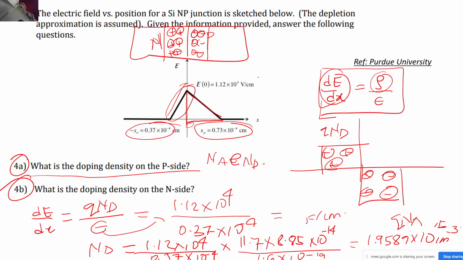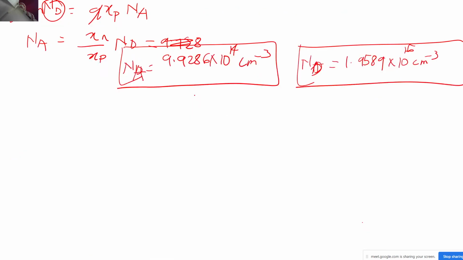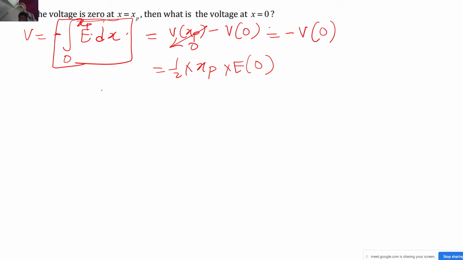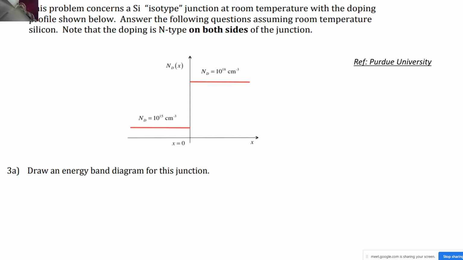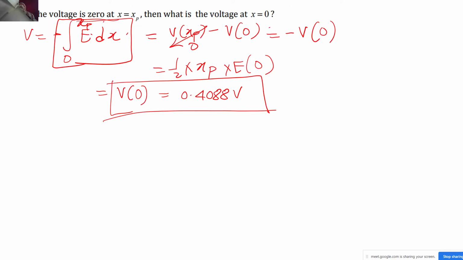Everything has been given to me. Even E of 0 they have given as 1.12 into 10 to the power 4, right? So if you put everything over here, you will get v of 0 to be equal to 0.4088 volts. So I hope this question was clear to you. I had a few more questions which I wanted to discuss, but we don't have much time, so it's better that we stop here.